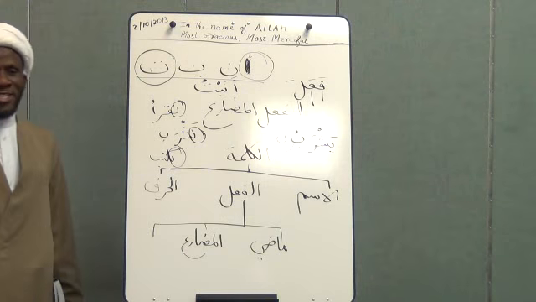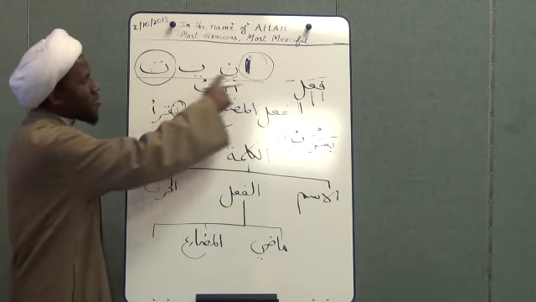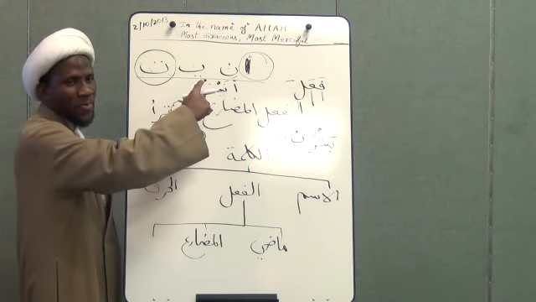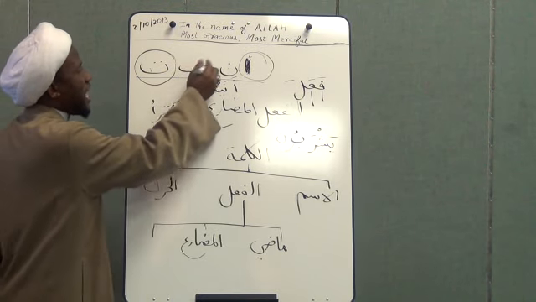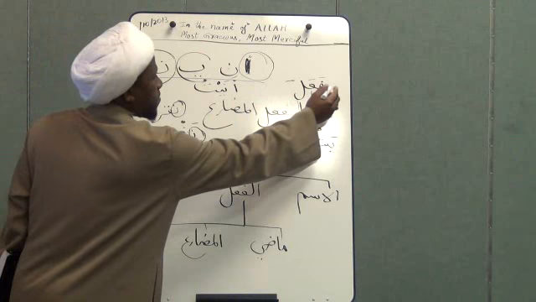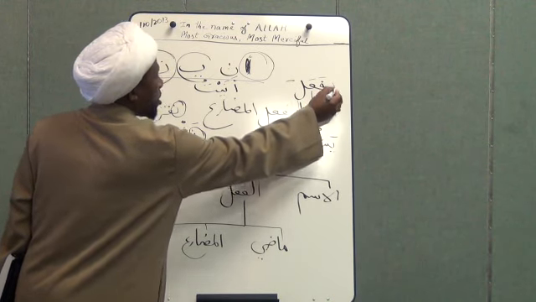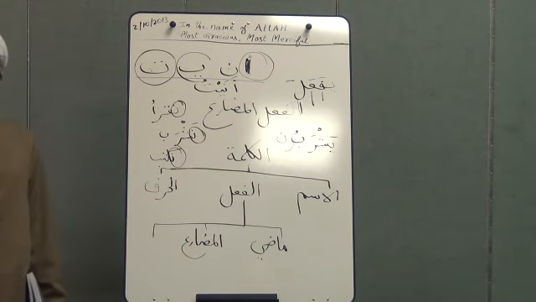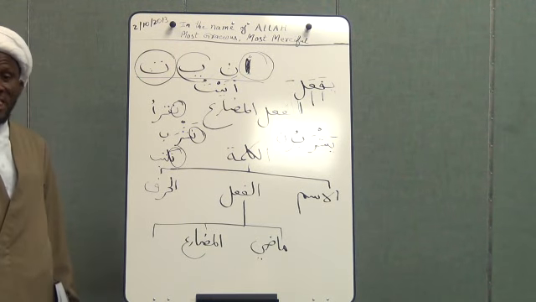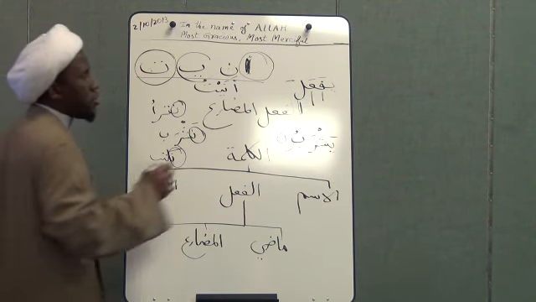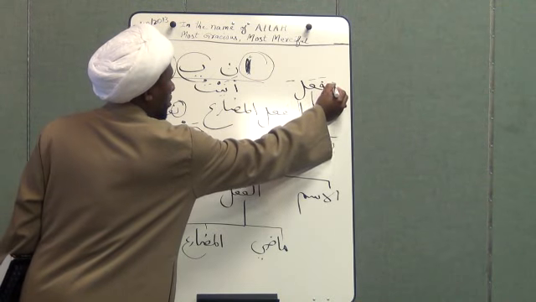Now for us to make it present tense, we need to pick one of these four. For example, let's say we take ya. So we put the ya in the front, and always they have to come in the front. The present tense prefix always has to come in the front. So you bring the ya and you put it in the front.